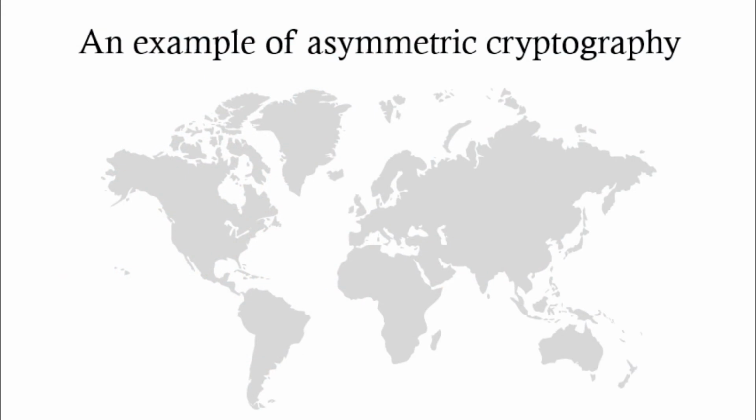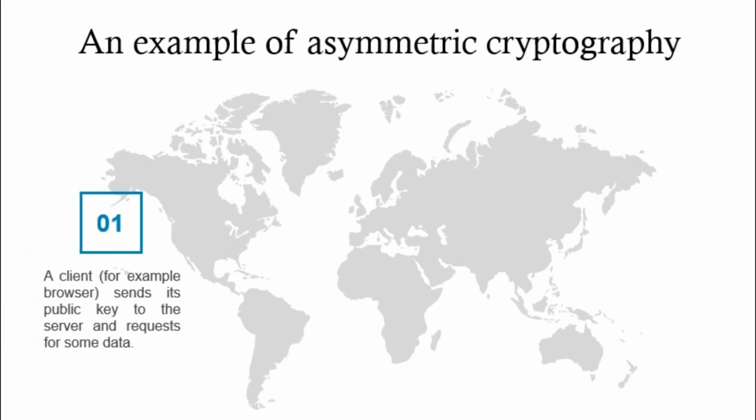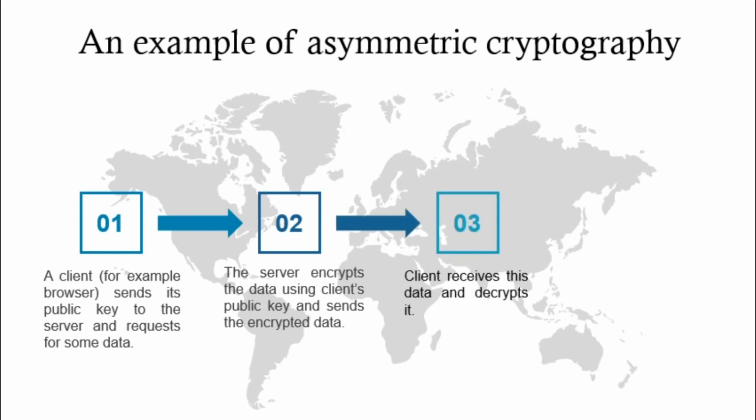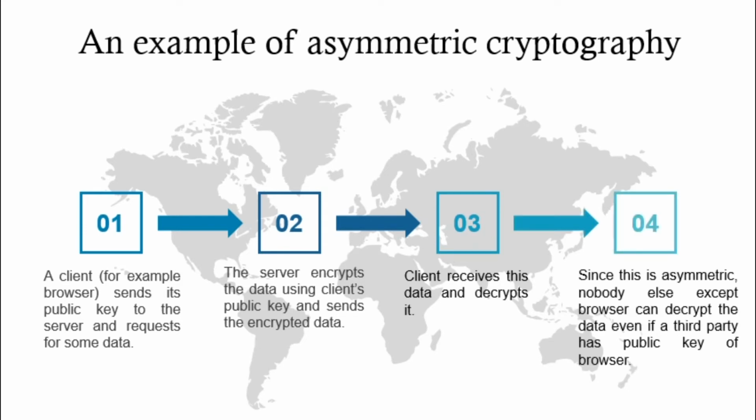Let's demonstrate an example to understand the term asymmetric cryptography. First of all, a client, for example a browser, sends its public key to the server and requests some data. Then the server encrypts the data using the client's public key and sends the encrypted data. After this, the client receives this data and decrypts it. Since this is asymmetric, nobody else except the browser can decrypt the data, even if a third party has the public key of the browser.